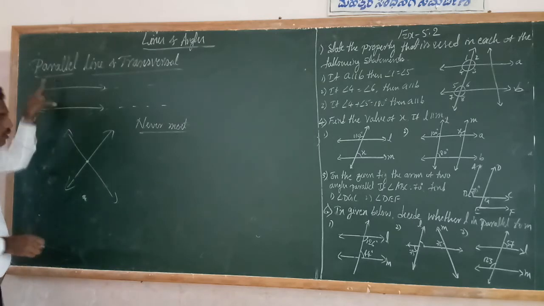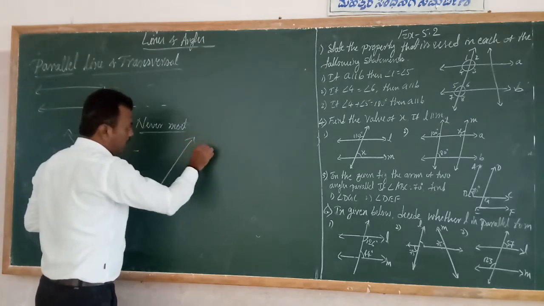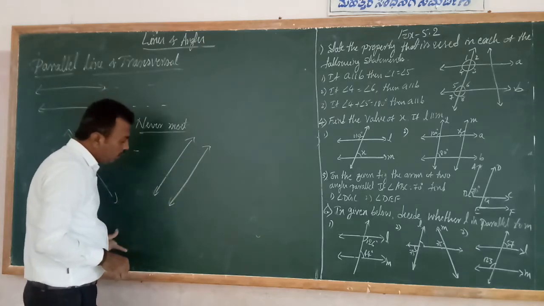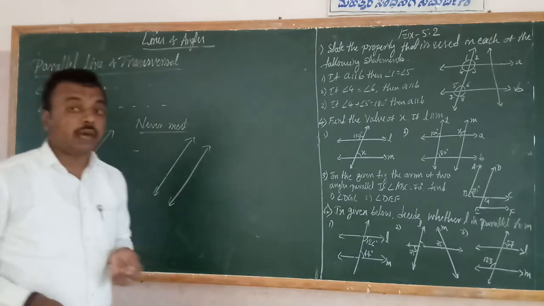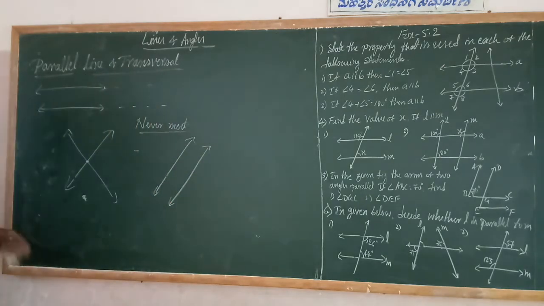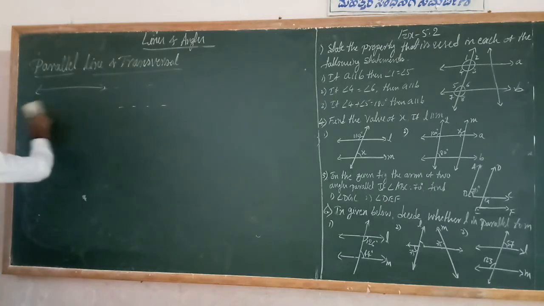These are the parallel lines. See, this one and this one, these two are the parallel lines. Any type you can write, but these two lines never meet at any point on both sides. Therefore, these are called parallel lines. When two lines intersect at a single point, that is called intersecting lines. We already know what parallel lines and intersecting lines mean.